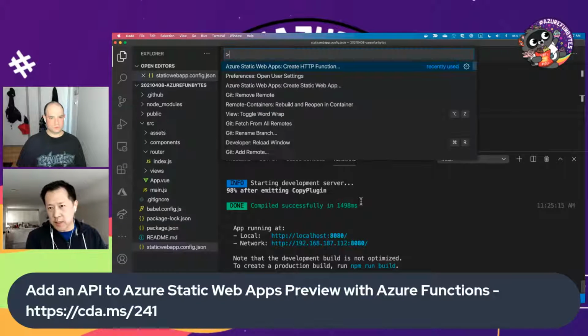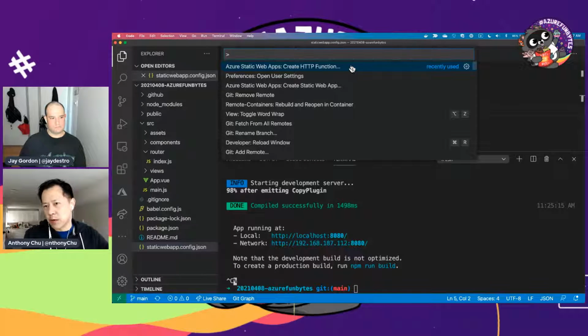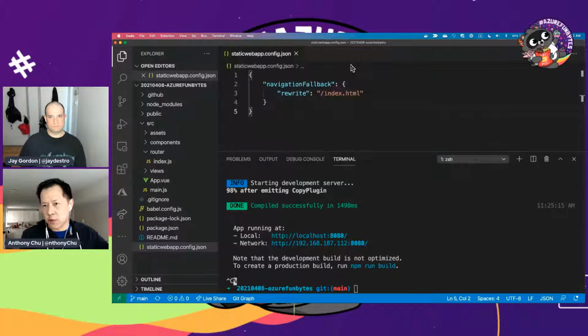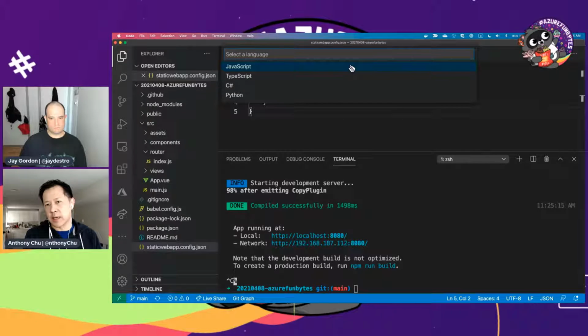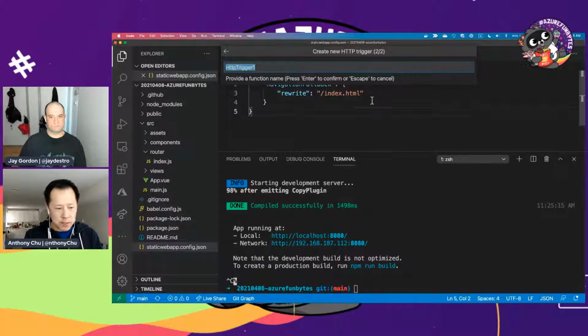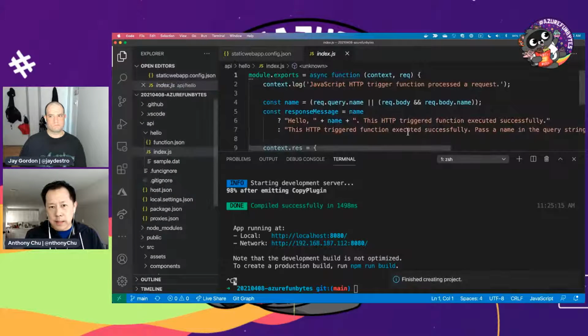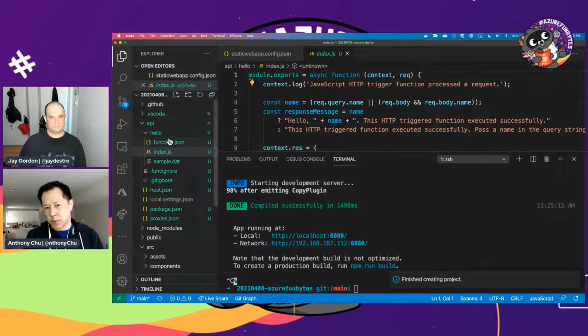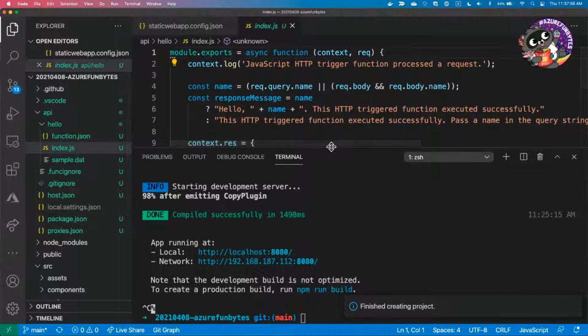So again, using our VS Code extension, there's already a command here that says create HTTP function. So my app is just a plain Vue app right now with no knowledge of even Azure Static Web Apps really outside of that workflow. I'm going to choose that command to create an HTTP function. And I want to use JavaScript, and I'll call this, I don't know, like hello or something. And it's going to go ahead and create this API folder for me with a function in there.